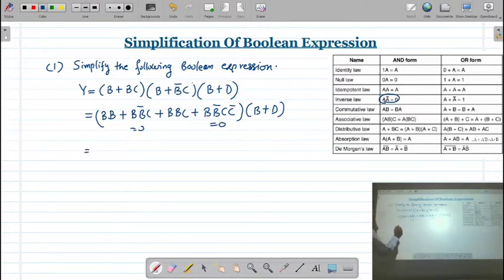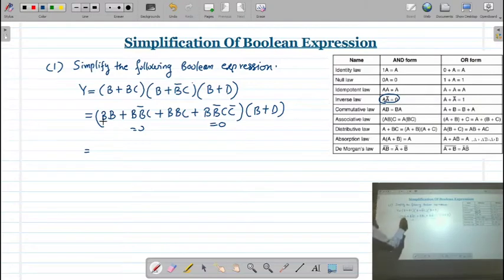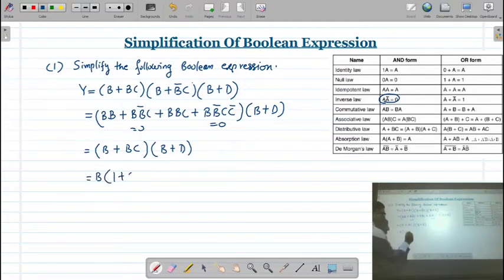And here B into B. Now if you look at this expression, A into A is always A, so B into B will be B, plus B into C is there. So again we have BC, and outside the bracket it is B plus D. Now from this bracket, if you take B common, then 1 plus C, and we have B plus D.